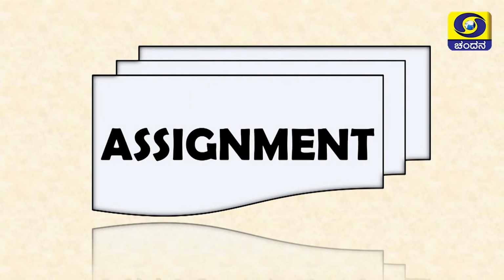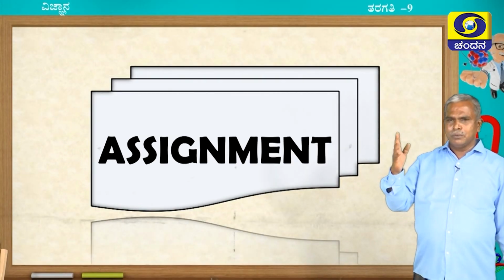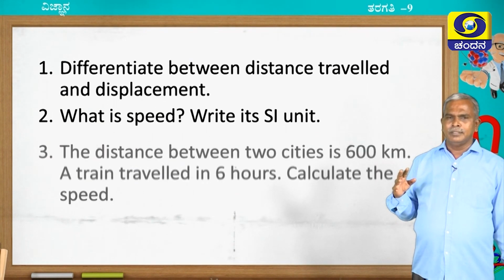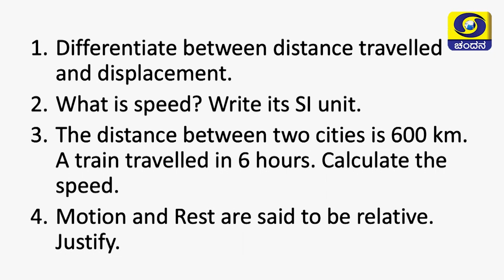So, finally, you are all expecting an assignment from me. I would like to give the assignment for you. Yes, totally 4 questions are there on the screen. Please write these 4 questions and please answer these questions. In the next class, we will discuss answers for all these questions. I am expecting that you are all going to do these questions with beautiful answers.